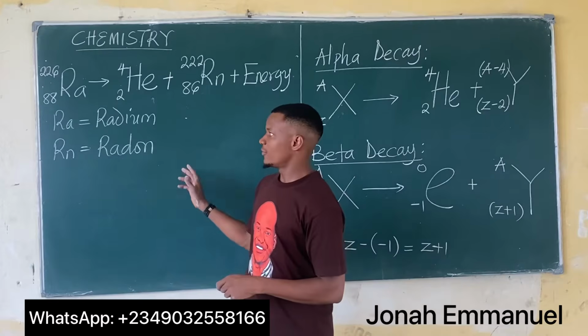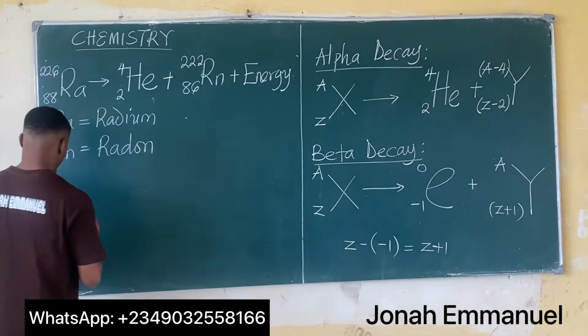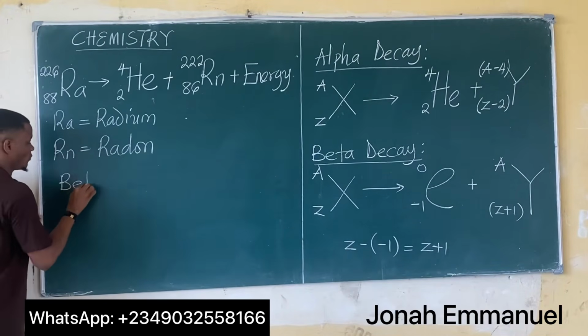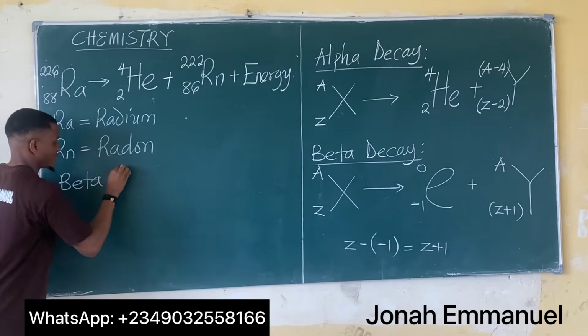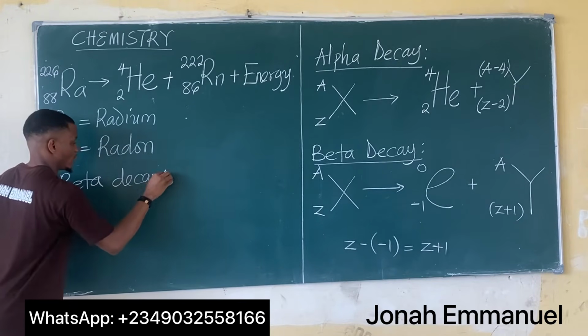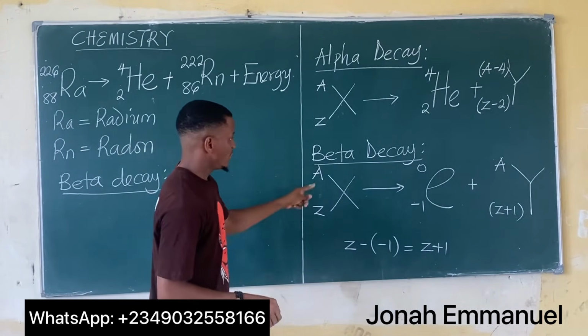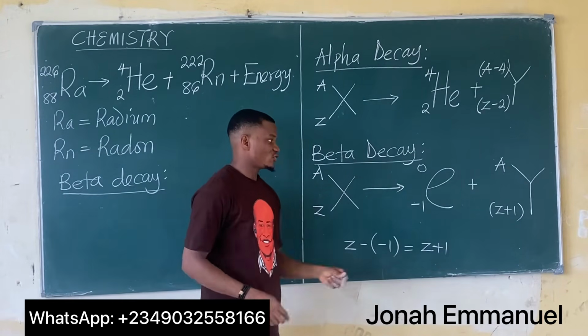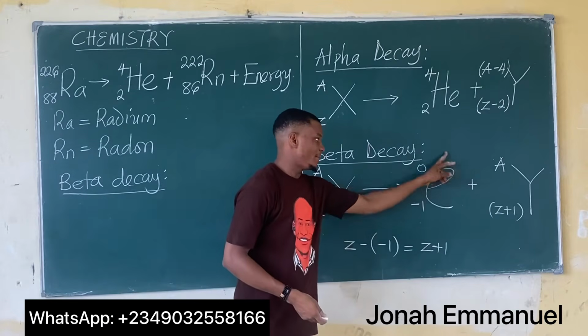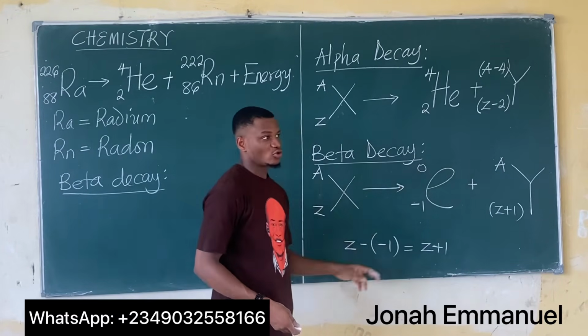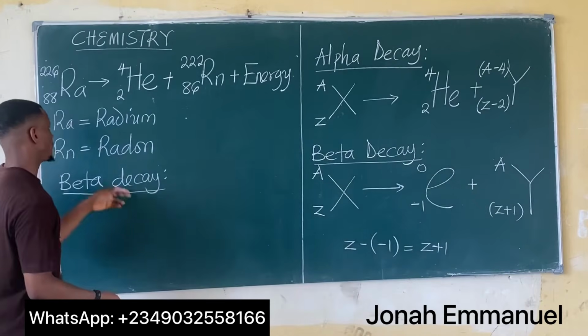Let's take an example of beta decay. One example of beta decay is that radon undergoes beta decay to emit two beta particles to produce an isotope of radium.